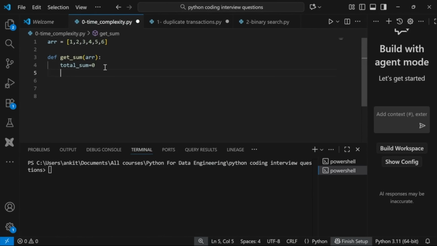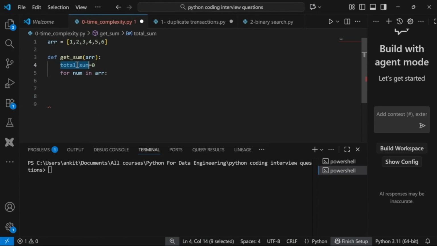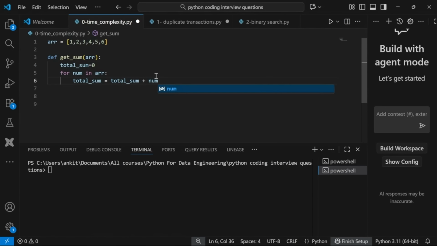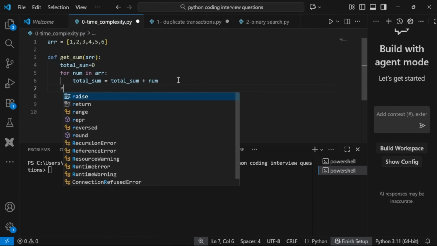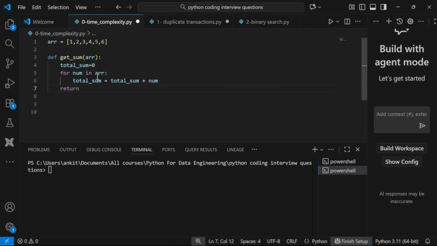So I will say for num in array, and then I will say total_sum equal to whatever sum was there earlier plus this num, whatever num I get. So I'm getting 1, 2, 3, 4, 5, 6, and I will just run over it and then return my total sum.